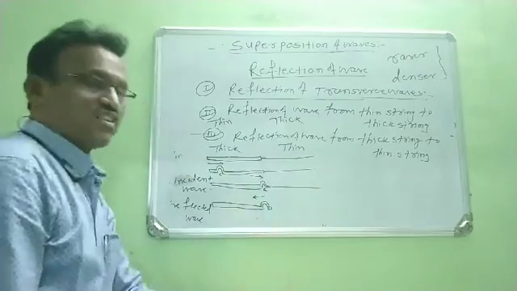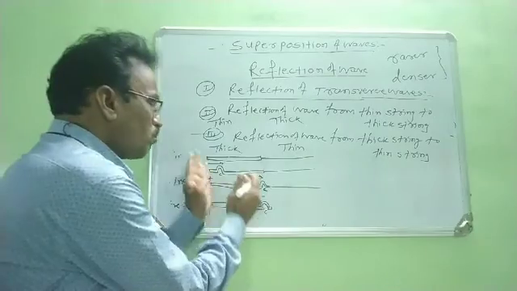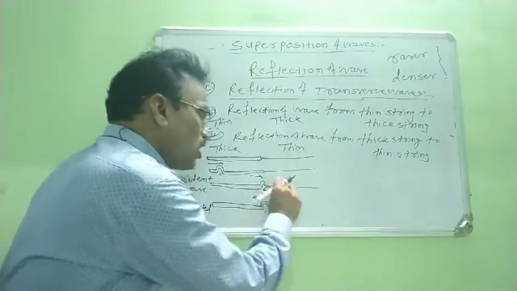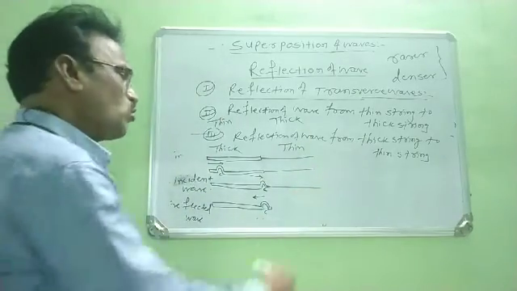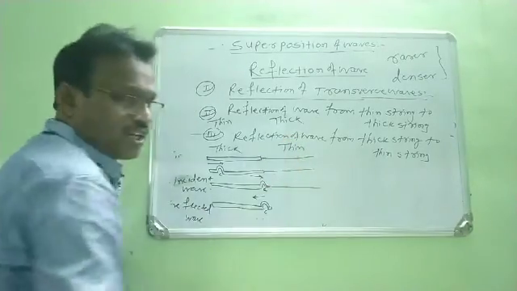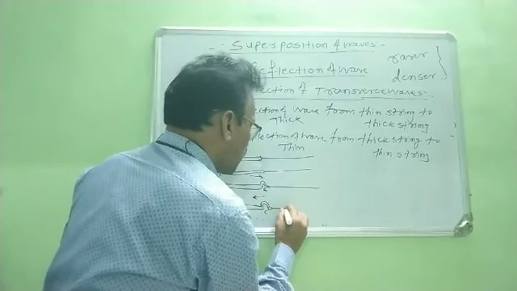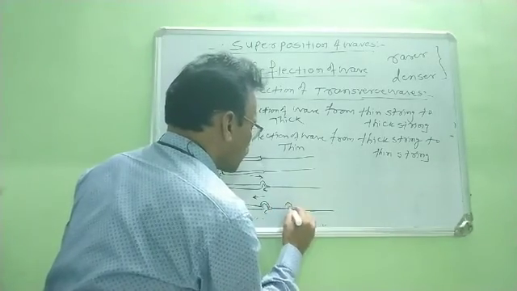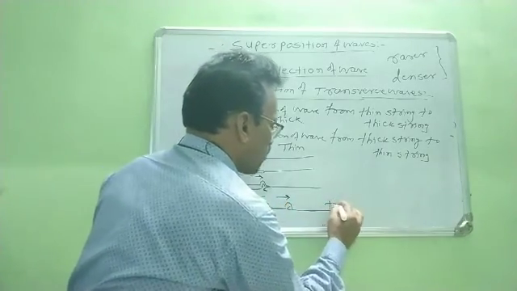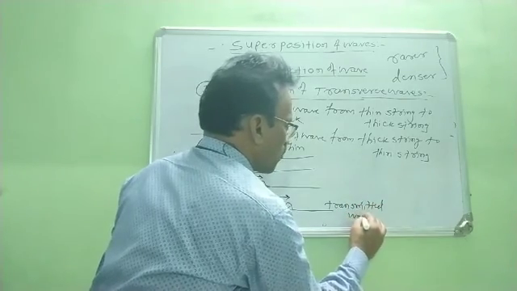Therefore, this crest is reflected back as a crest, right? But at the same time, some part of this incident wave is transmitted in the thin medium, and due to this remaining part, another compression is produced in this thin string, and when this compression travels through that medium, it is the transmitted wave, right?